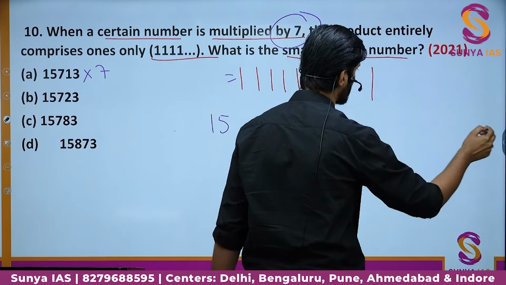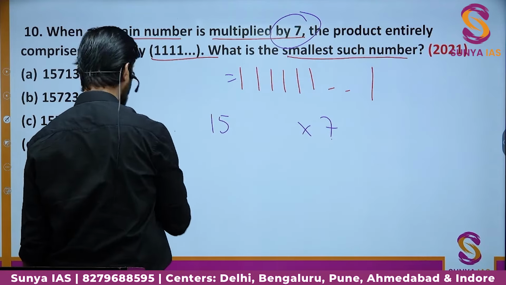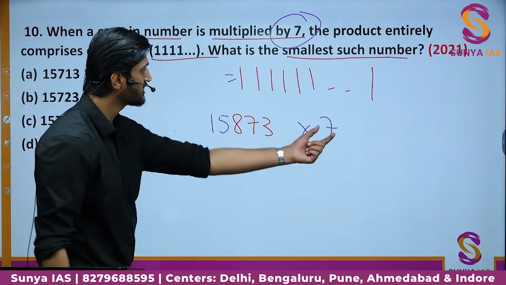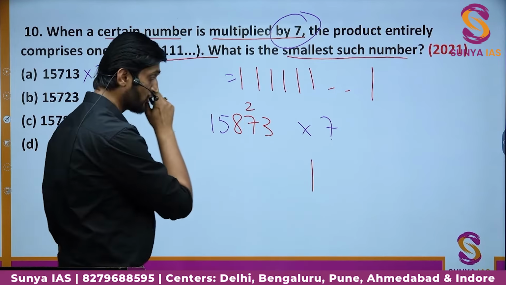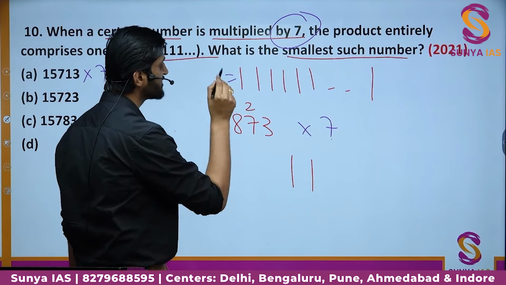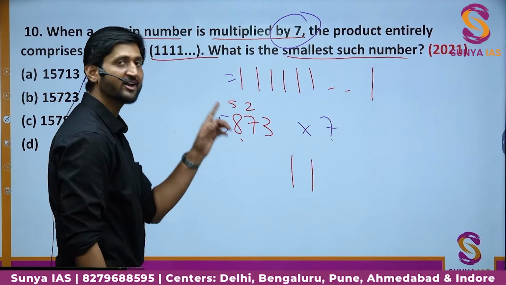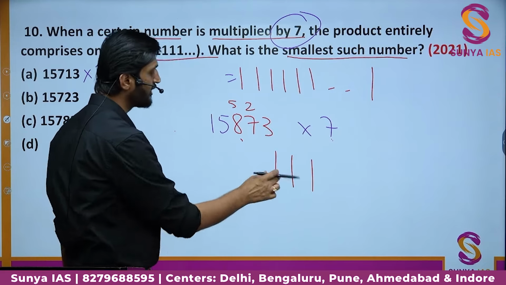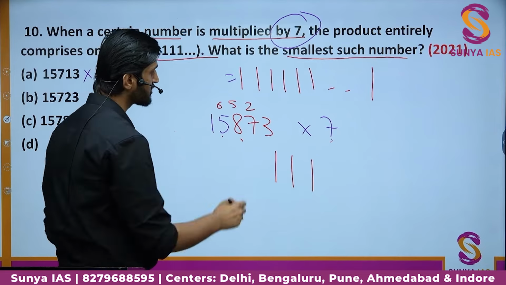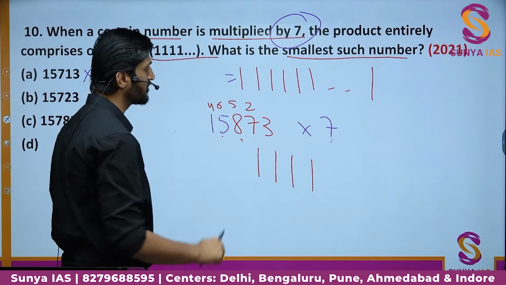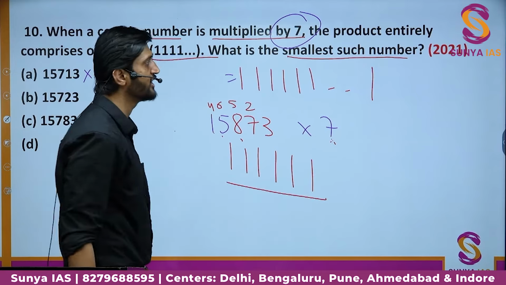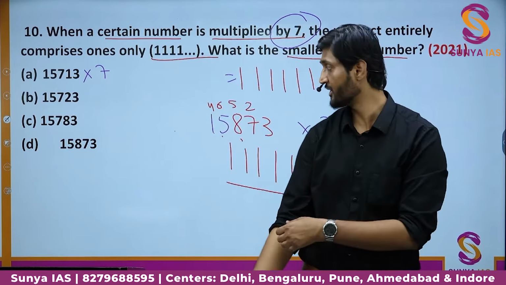Okay. So here the last digit is 3. When we multiply this by 7, we get 7 3s are 21. 2 goes in the carryover. We have 7 into 7, which is 49. Plus 2, it becomes 51. We have 1 here and 5 in the carryover. When we multiply 7 with 8, we get 56. 56 plus 5 will be 61. 1 is there, 6 in the carryover. Then 7 into 5 is 35. 35 plus 6 become 41. We have 1 here, 4 in the carryover. Then 7 into 1 will be 7 plus 4 will be 11. So these are all the digits which are there in the number and all of them are 1.